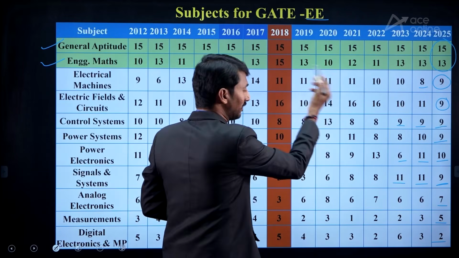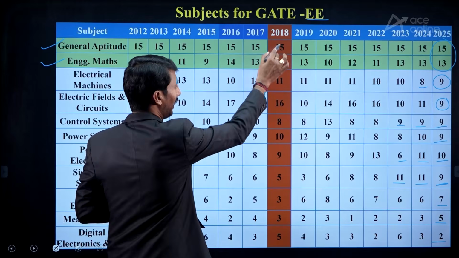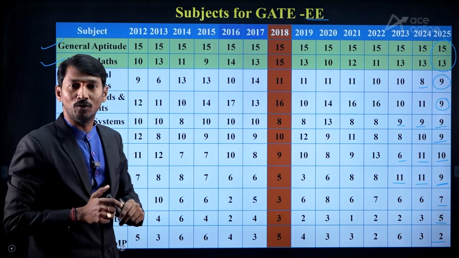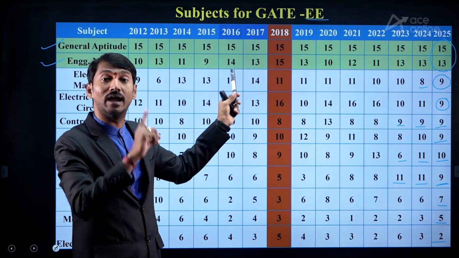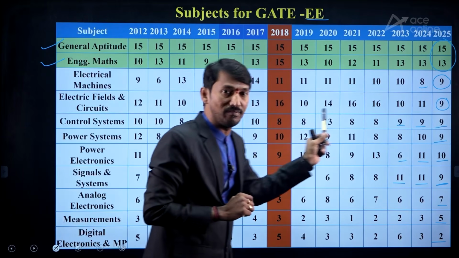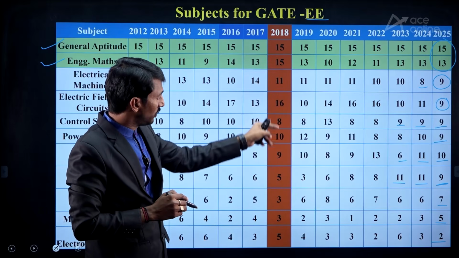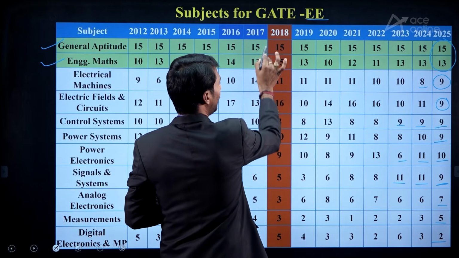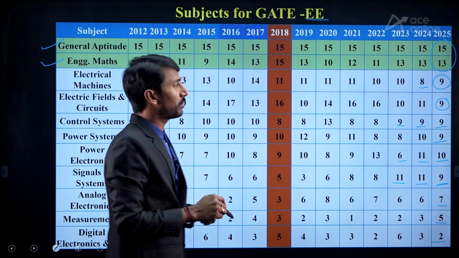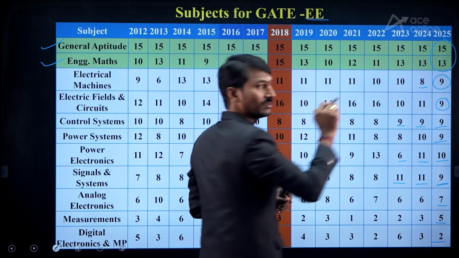Sir, in this entire 2012 to 2025, I have highlighted one column. Why? This was the paper conducted by IIT Guwahati, and the same thing will be the case now. That's why I have highlighted the paper conducted by IIT Guwahati. I am comparing now. 15 and 15 they have given. But after that, 15, 13, 15, 12, 15, 12, like that, 15, 13.